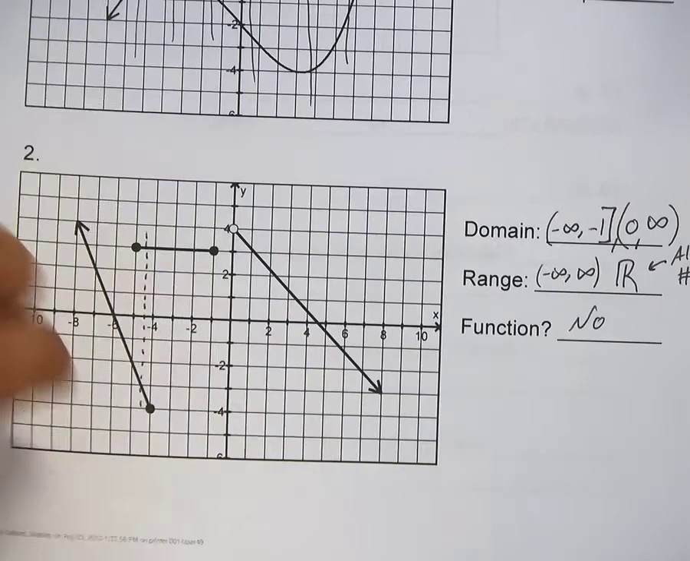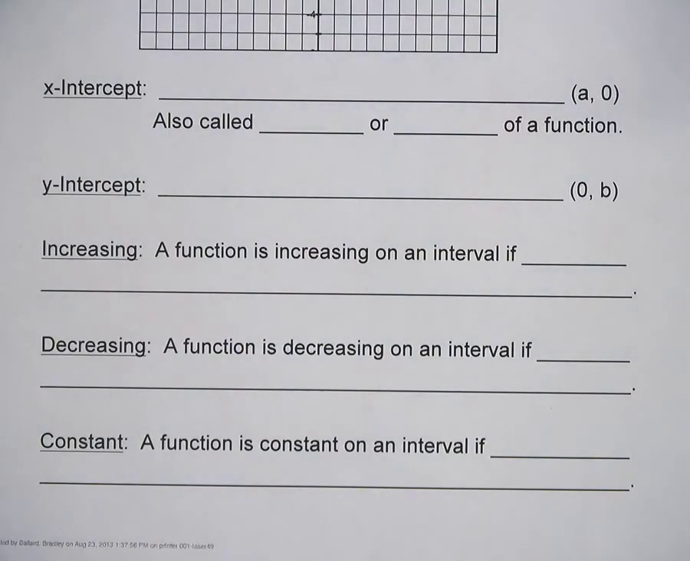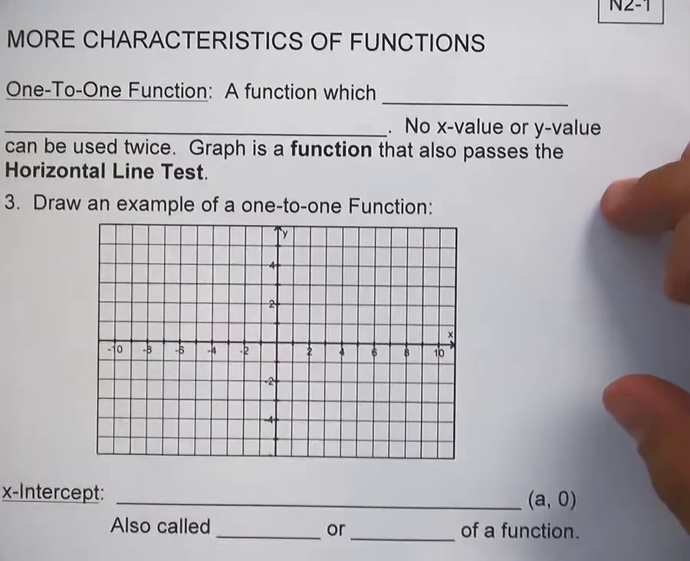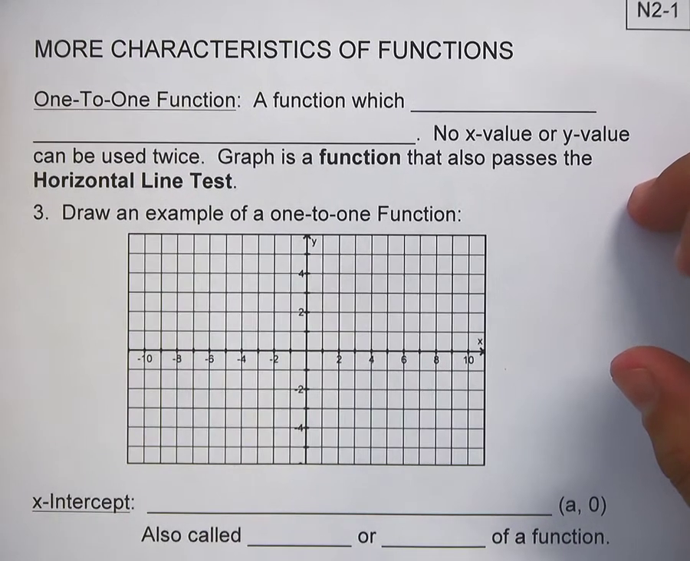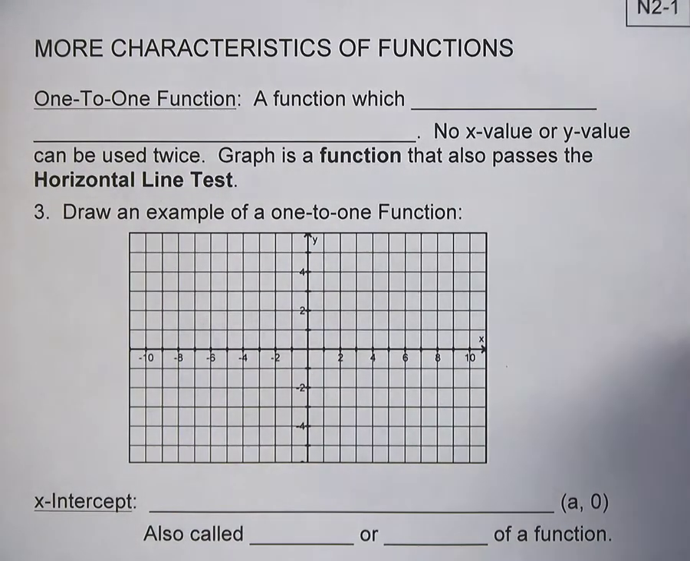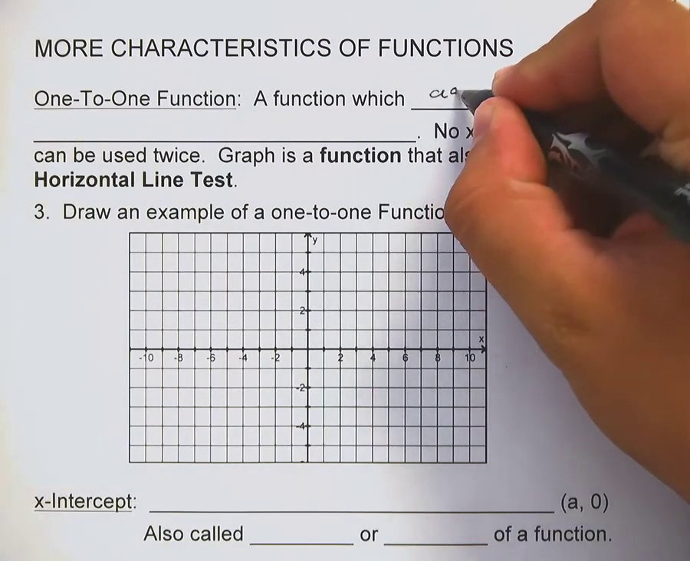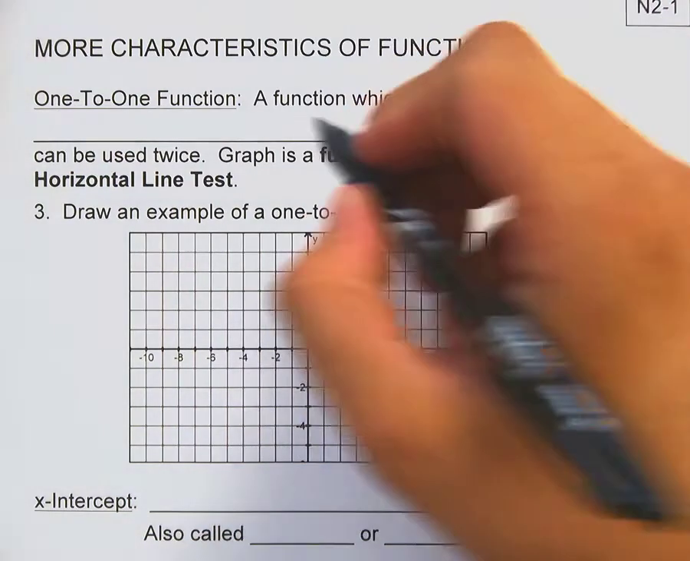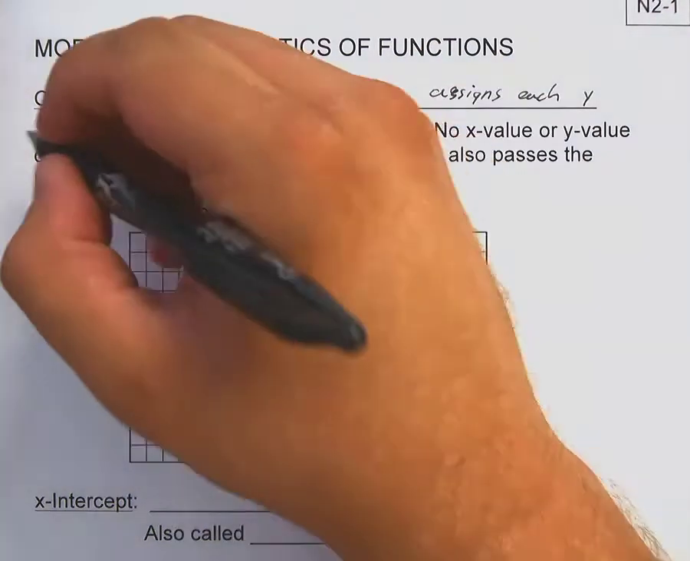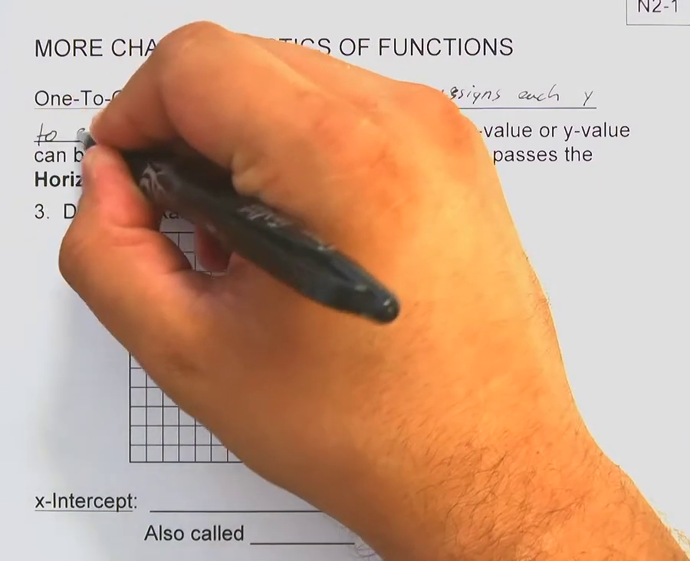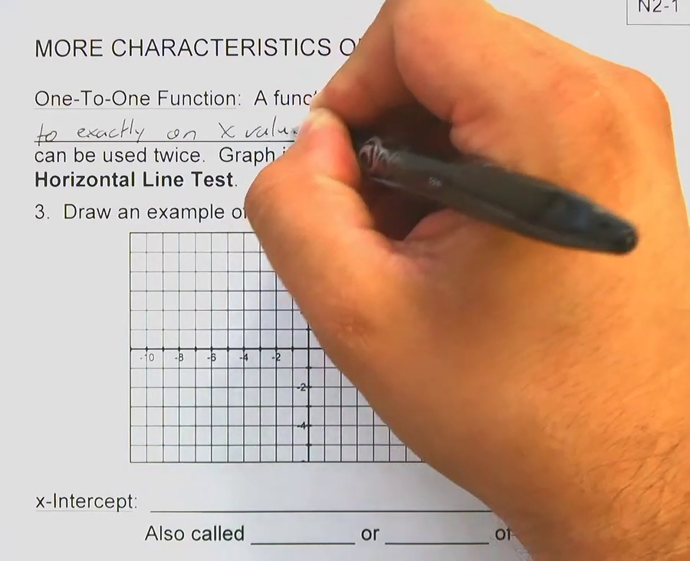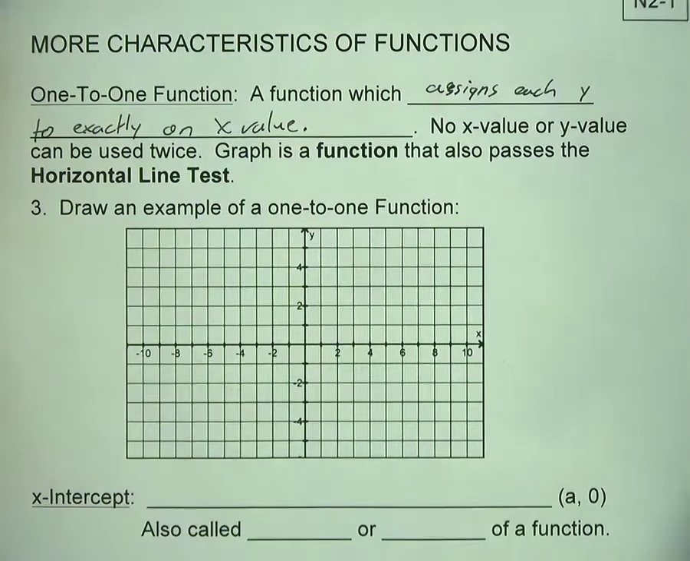All right, so a little bit of vocabulary here for you again. Again, if you want to pause, if you want to rewind, if you want to go back and listen to it again, please feel free. Really make sure you get the understanding here. A few more characteristics. A one-to-one function is a function which assigns each y to exactly one x value. Please, please, please make sure you get that down.